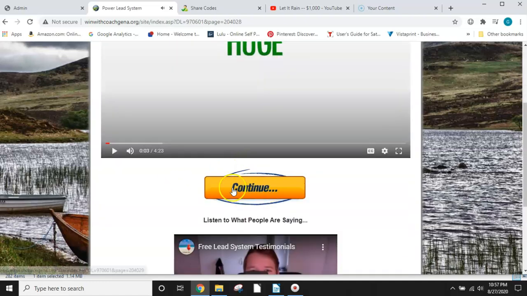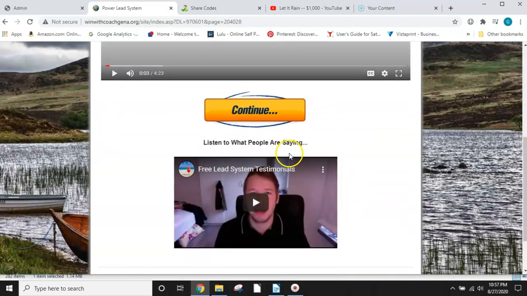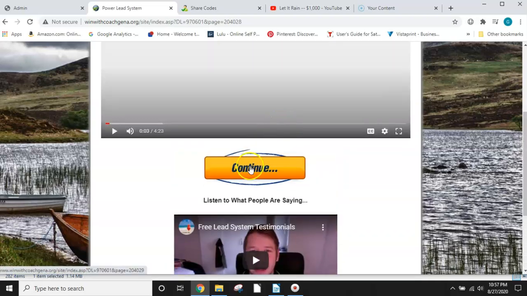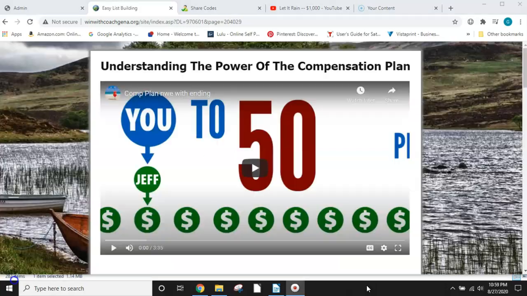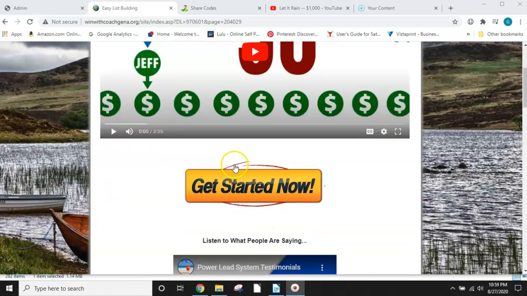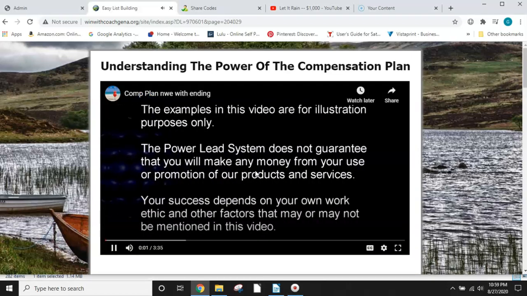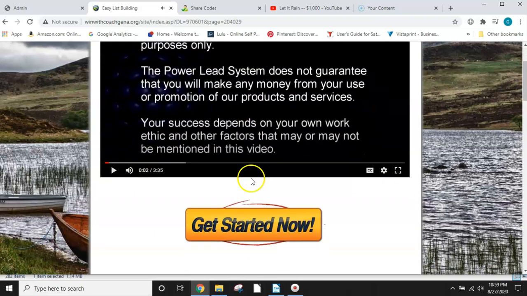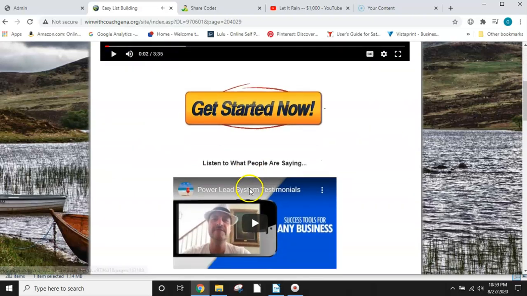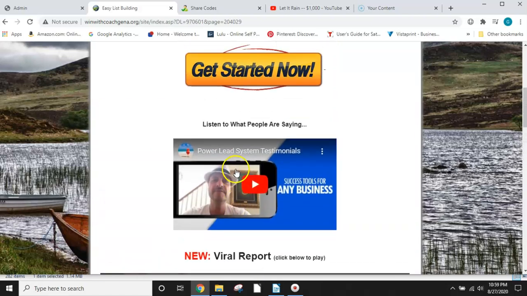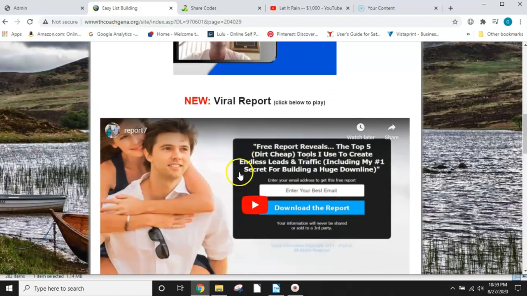And then they can scroll down, hit continue, or they can listen to what other people have said. And then they're going to hit continue here. Then after they hit the first video, they're going to come to this video to watch the comp plan. After they watch this video, they can get started, or they can watch other videos down here of people giving their testimonies.